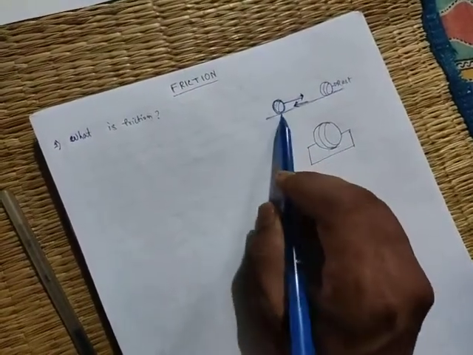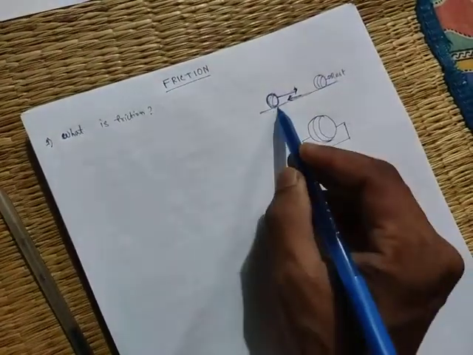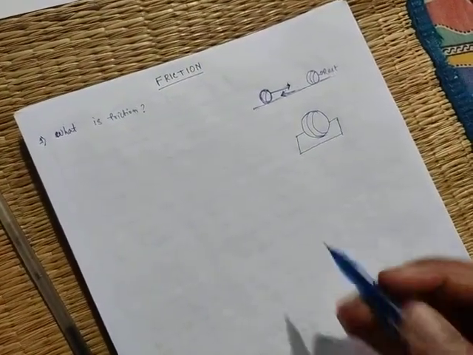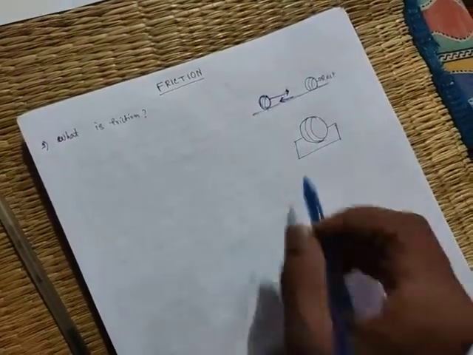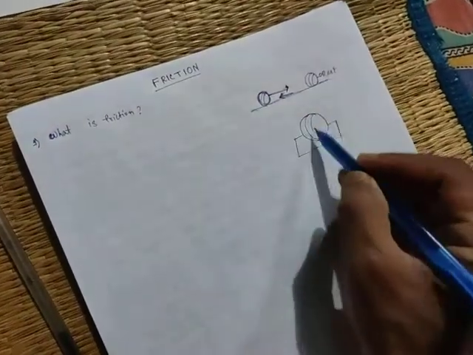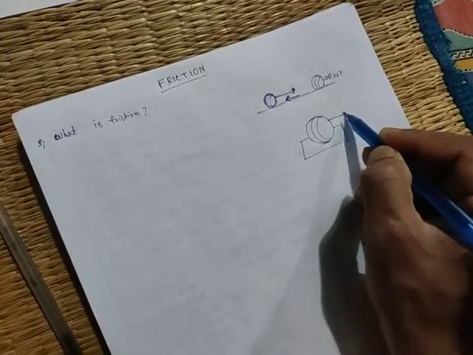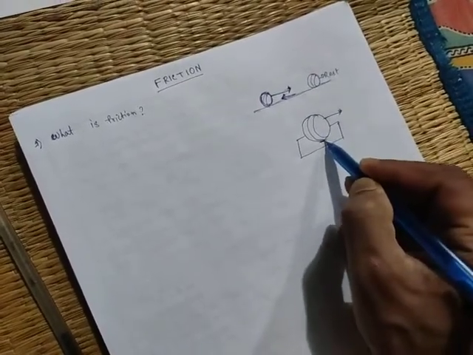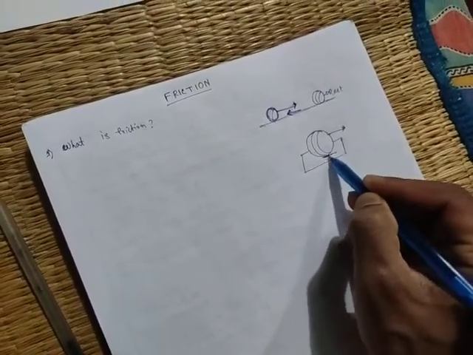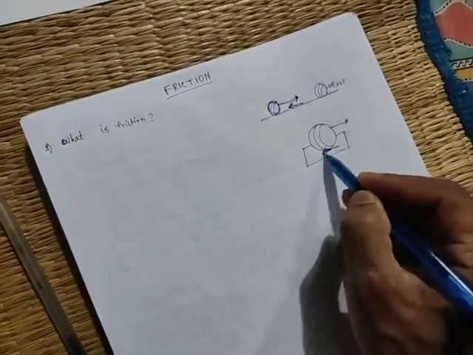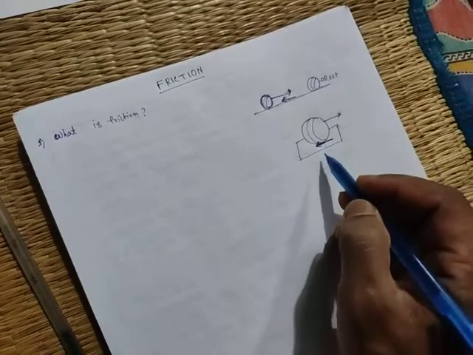That means the force comes into action when the bodies are in contact. Suppose the ball and ground are in contact, and friction acts at the point of contact. Suppose this is the ball and this is the ground. If the ball is moving in that direction, then at the point of contact there must be a force in the opposite direction.